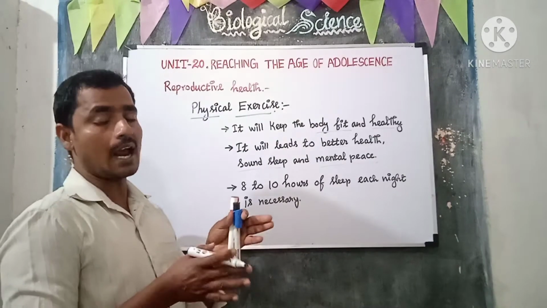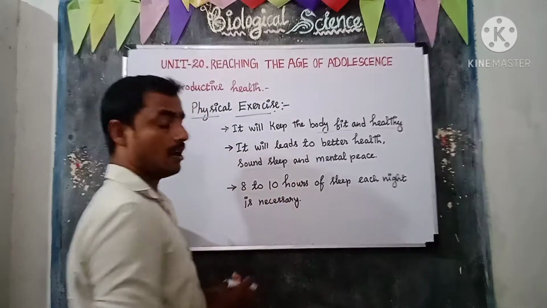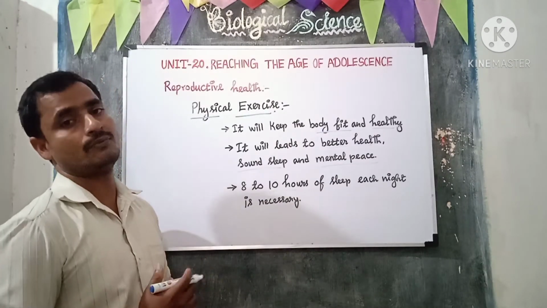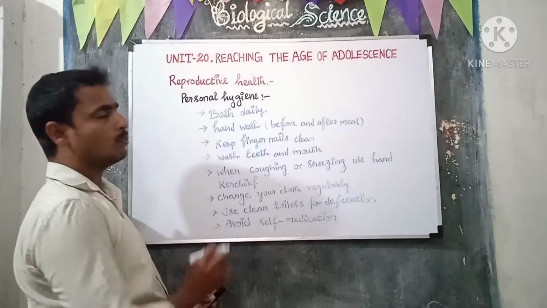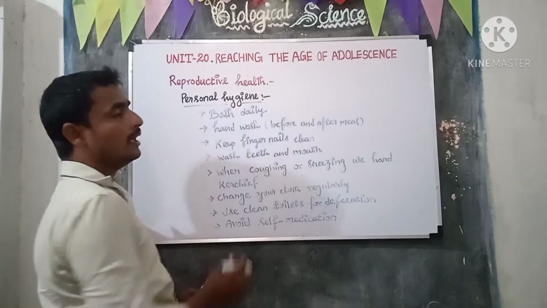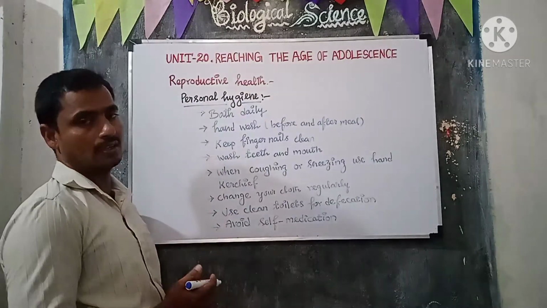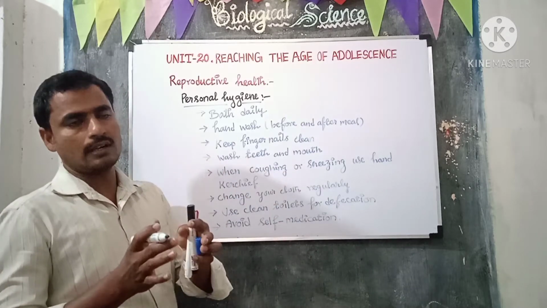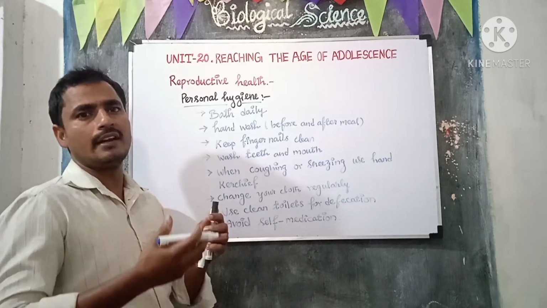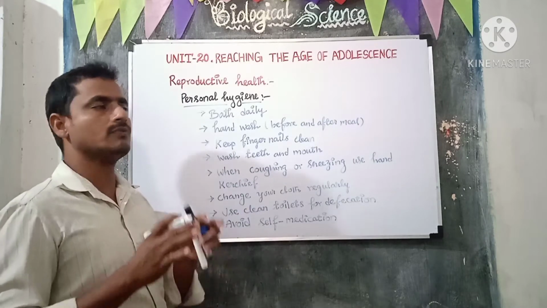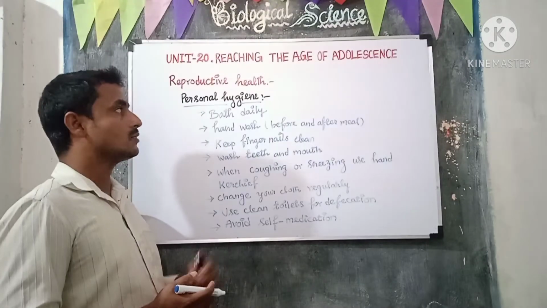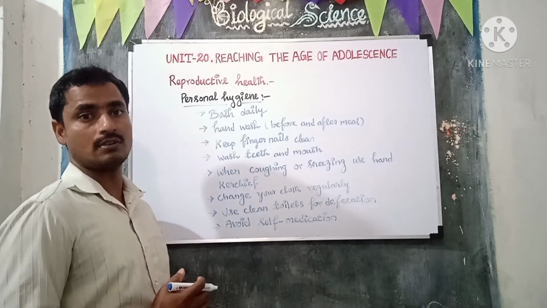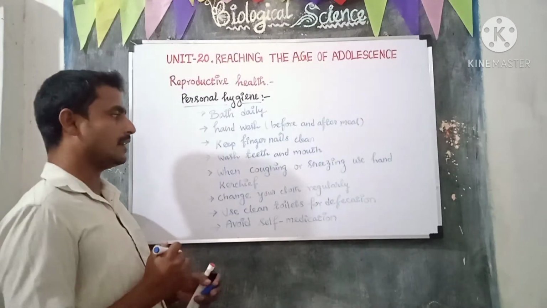Then the adolescents have to sleep 8 to 10 hours each night for mental peace. Then the most important thing for reproductive health is personal hygiene, because during the adolescent age, oil gland and sweat gland will be active. So it will create body odor. To avoid this, we should maintain personal hygiene. So personal hygiene will make the personality of an individual. Some of the personal hygiene practices we are going to learn.